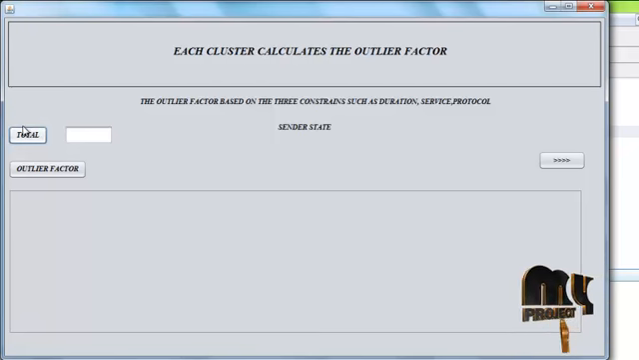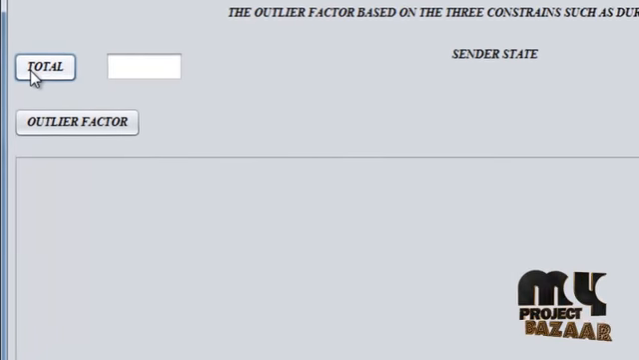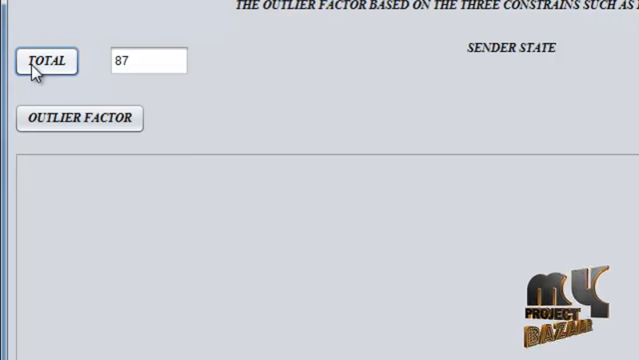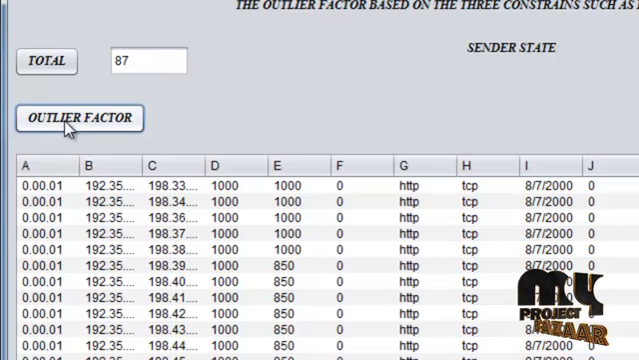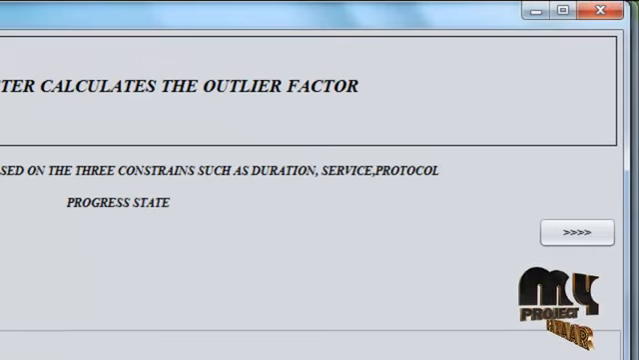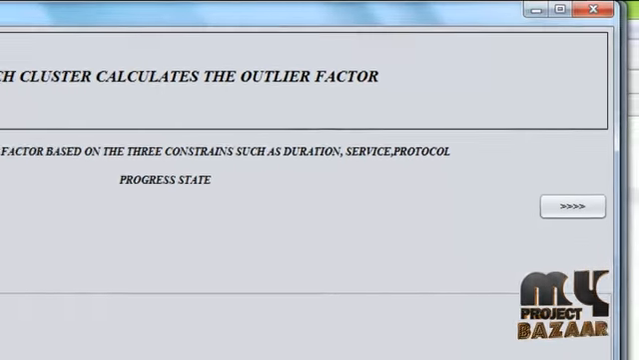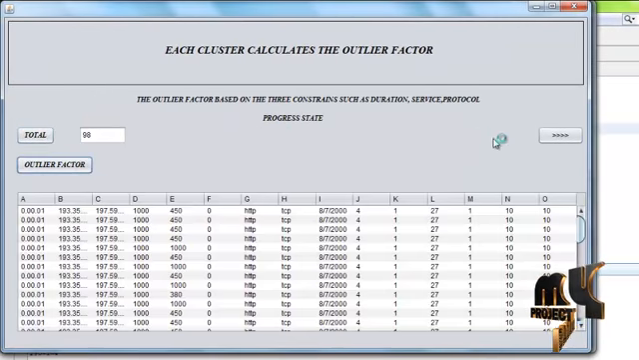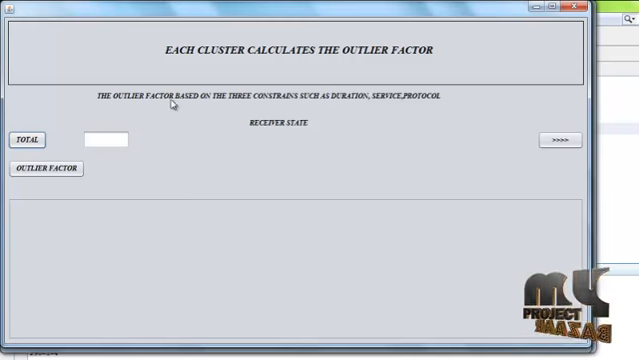Here we perform the outlier factor. The outlier factor is calculated by three things: duration, service and protocol. If requests have the same duration, service and protocol, it's a normal state request; otherwise it acts as an attack request. The outlier factor separates the normal state requests and the outlier attack requests. It is performed on the next two states, the progress state and then the receiver state.